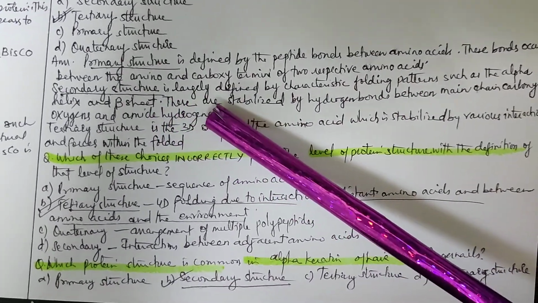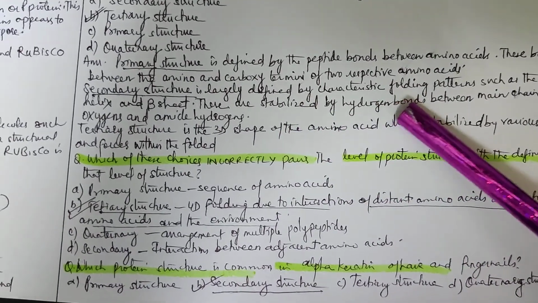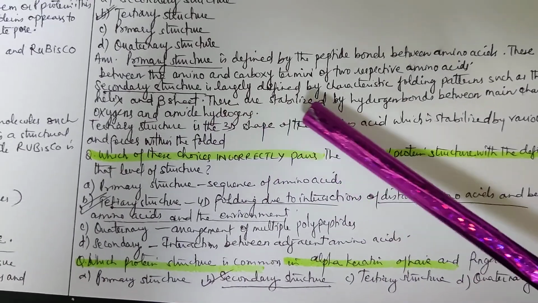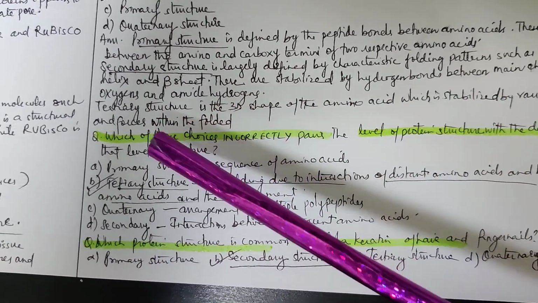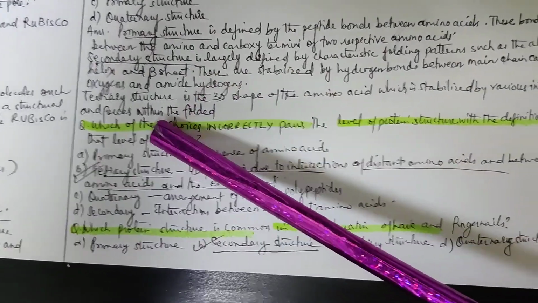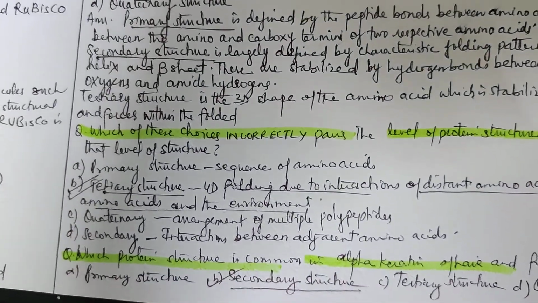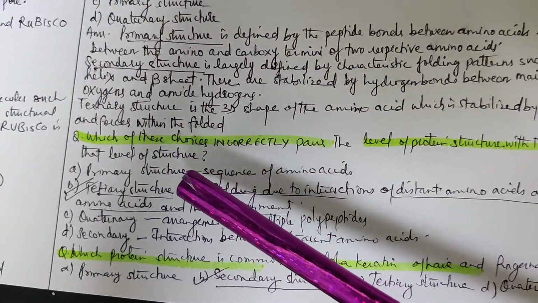Secondary structure is largely defined by characteristic folding patterns such as alpha helix and beta sheet. They are stabilized by hydrogen bonds between main chain carbonyl oxygen and amide hydrogens. Tertiary structure is the 3D shape of the protein, which is stabilized by various interactions and forces within the folded protein.